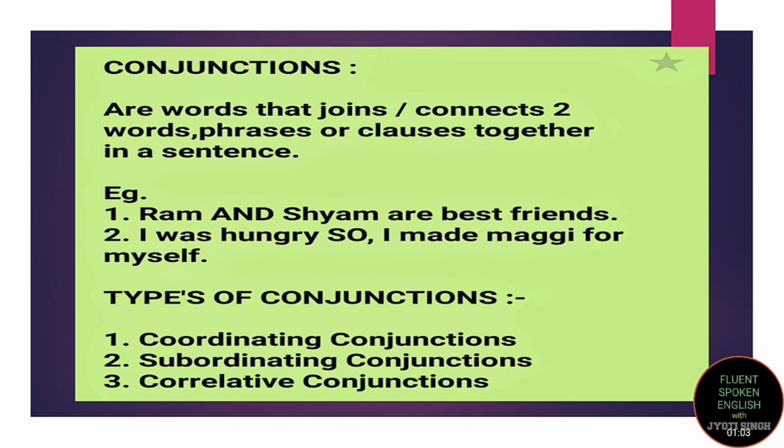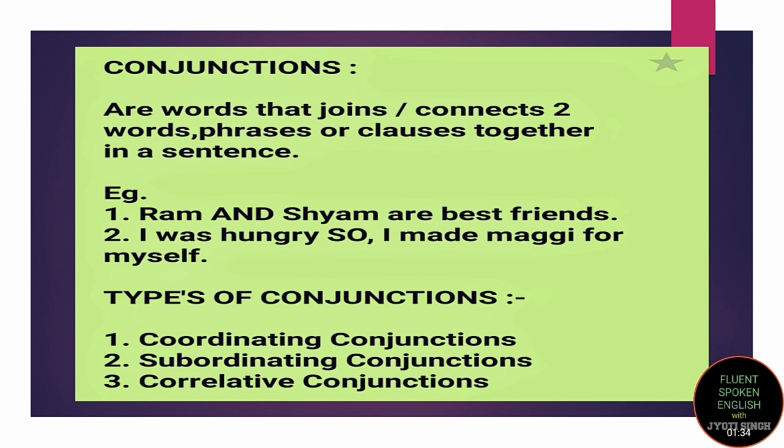Ram and Shyam are best friends. Here Ram is a boy, Shyam is a boy, and they both are best friends. So we have connected this by the word and, and we say that Ram and Shyam are best friends. Simple. I was hungry, so I made Maggie for myself. So here there are two clauses: I was hungry and I made Maggie for myself. Now we are talking about the same thing, that I was hungry, that's why I made Maggie for me. Right? So we have used the word so, that is a conjunction, and we have connected these two different phrases.